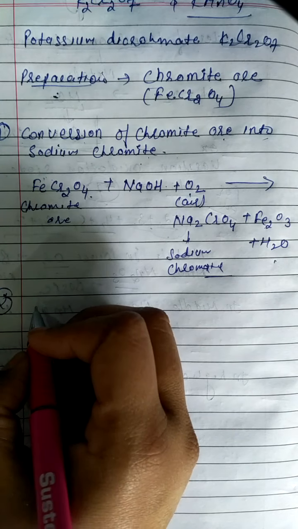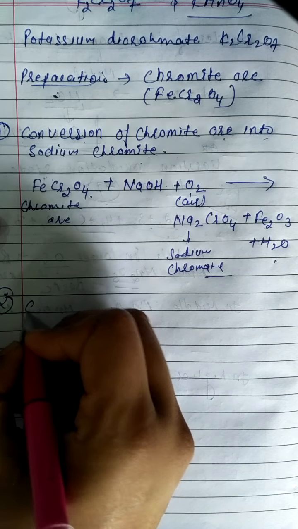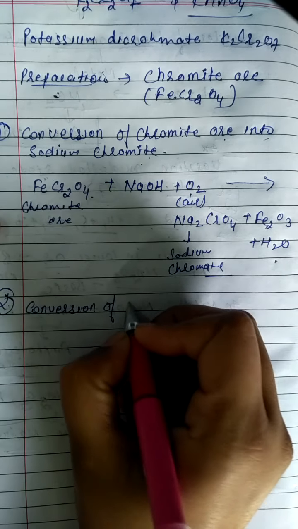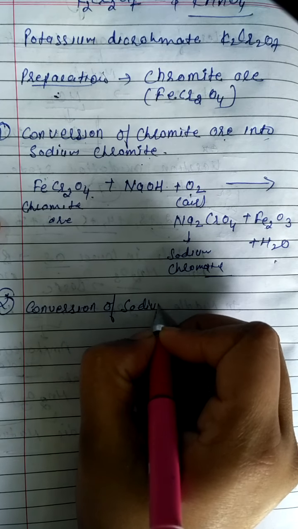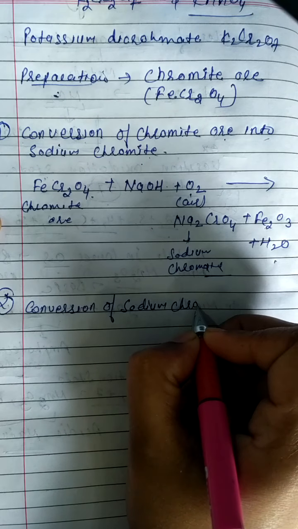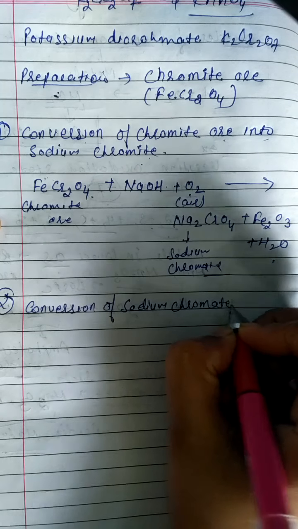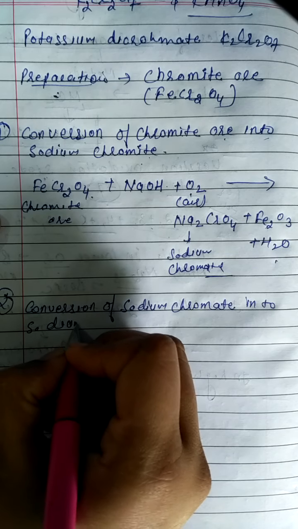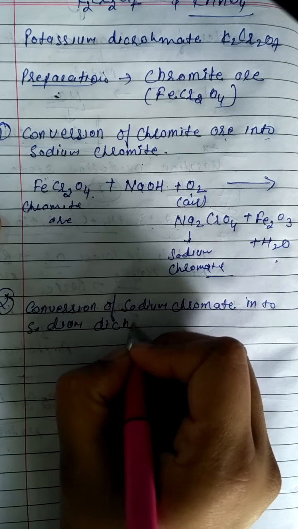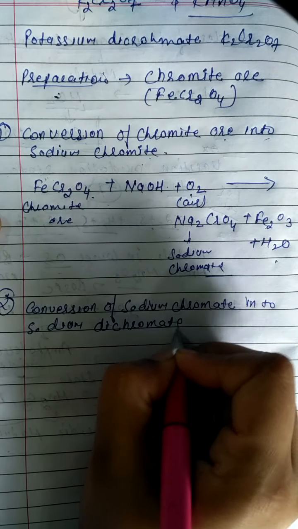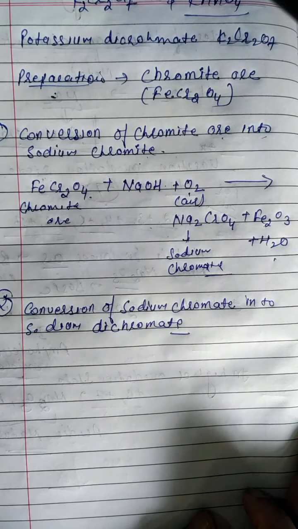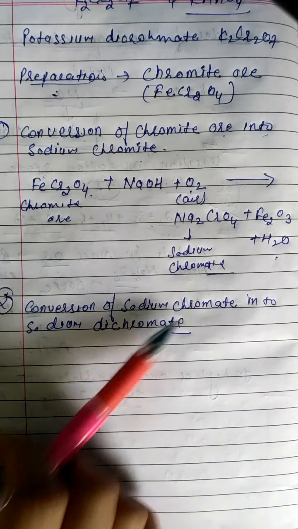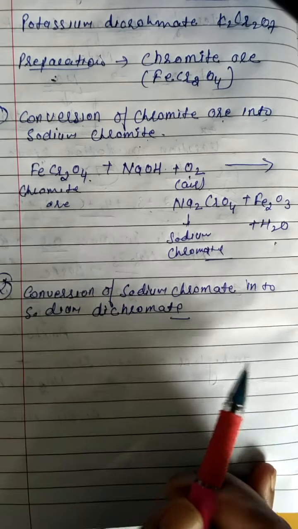The second step is conversion of sodium chromate into sodium dichromate. What is involved in the second step? We can convert sodium chromate into sodium dichromate. How can we convert?